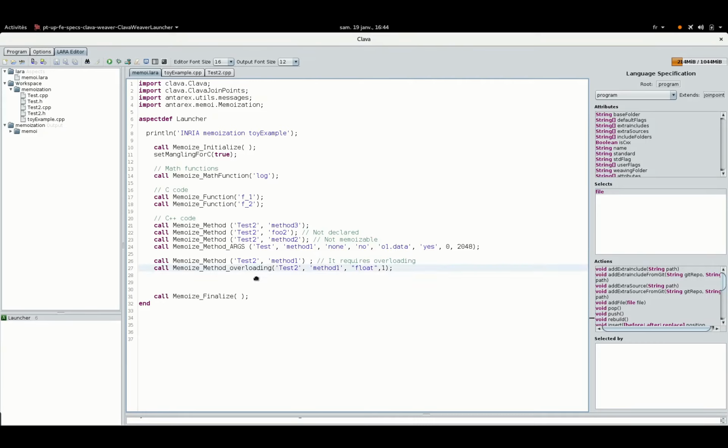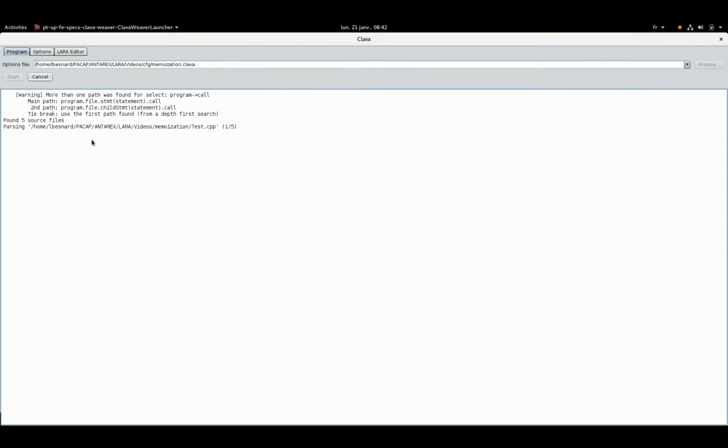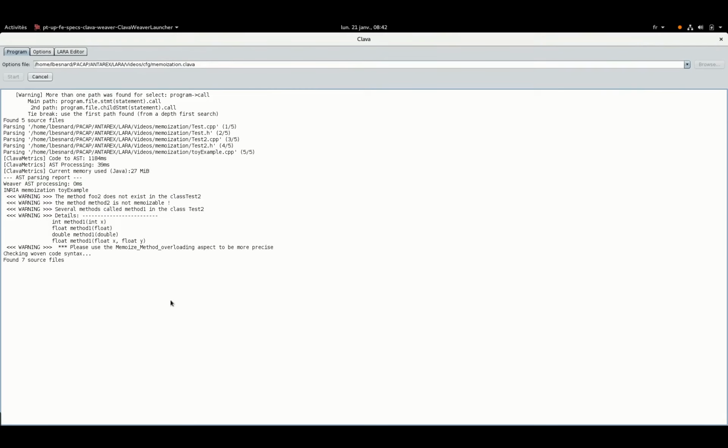Moreover, to solve the overloading of C++, the type and the number of input arguments must be specified. For example, here, the method 1 of the class test2 with one argument of type float, and that returns also a float, will be selected. The application of the aspect generates new files